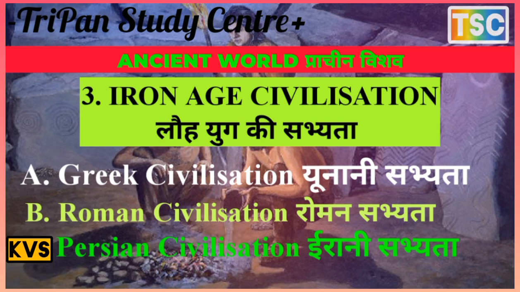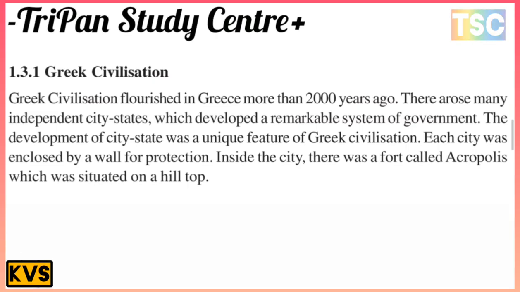First of all comes Greek civilization. The Greek civilization is the most important point here. Greek civilization flourished in Greece more than 2000 years ago. There arose many independent city-states which developed a remarkable system of government. The development of city-states was a unique feature of Greek civilization.